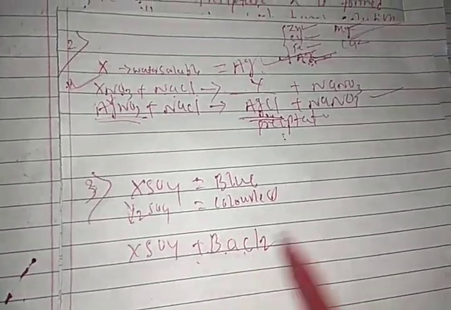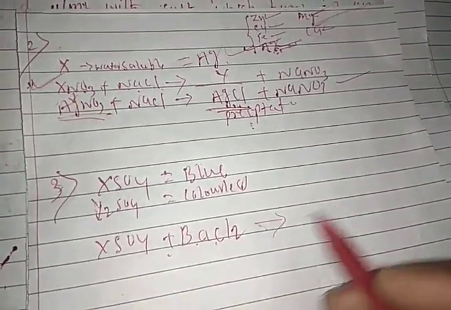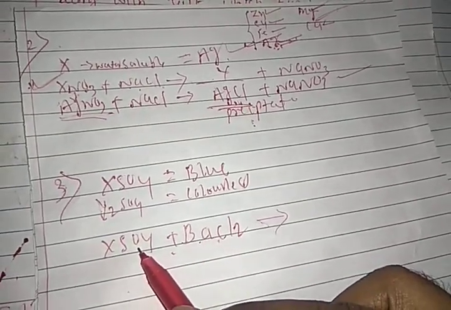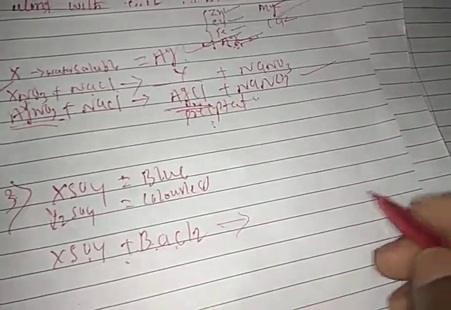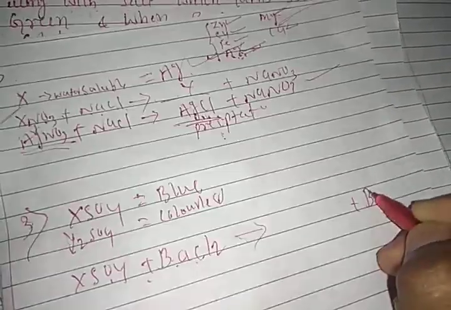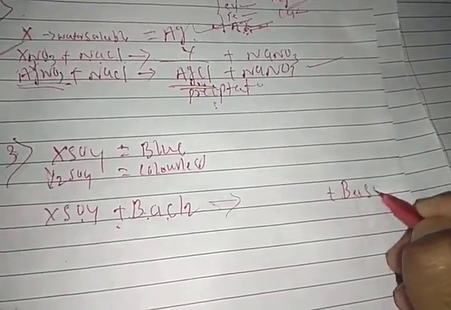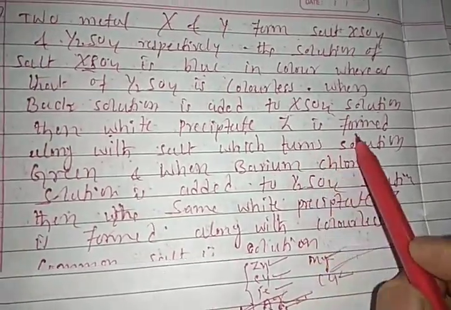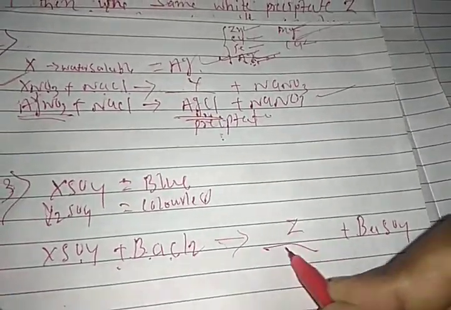XSO4 reacts with BaCl2, so barium sulfate will be formed, students. Here the compound which precipitates is Z.